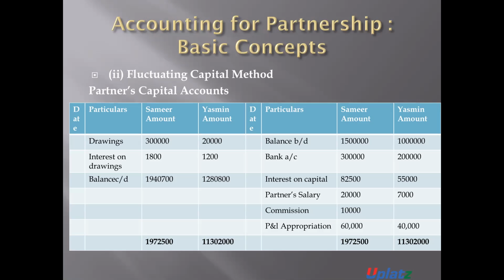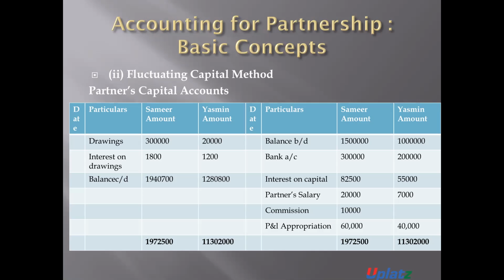Interest on capital is 82,500 in the case of Samir and 55,000 in the case of Yasmin. Partner's salary as per the question 20,000 and 7,000 rupees. Commission as per the question 10,000 rupees. Sharing of profit and loss appropriation account 60,000 and 40,000. It is also given in the question. The amount of drawings 30,000 and 20,000. Interest on drawings 1,800 and 1,200 rupees. So on the basis of this, we have calculated.